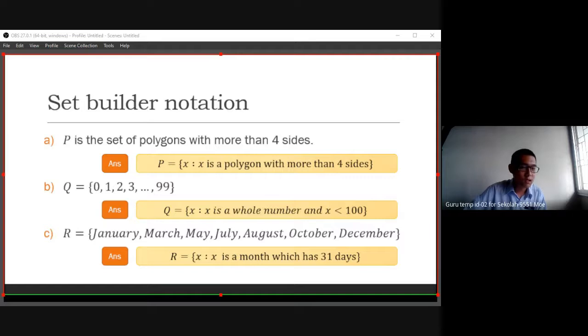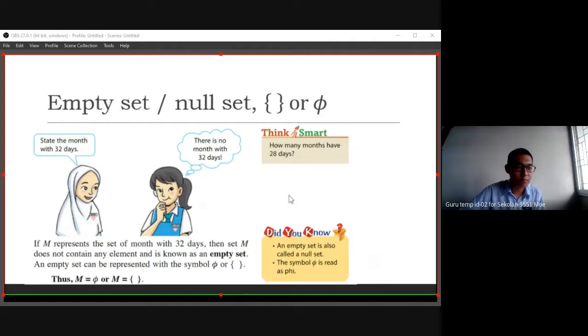We just denote as a X, if we find an element that is a month that has 31 days. So in the description here by set builder notation, we will use singular, not plural in the grammar. So this one you can try to fix it, if you want your grammar better.